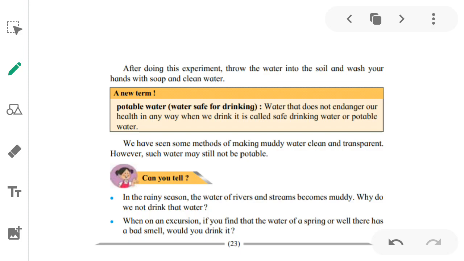So after doing this experiment, throw the water into the soil and wash your hands with soap and clean water. So we derive a new term from it, potable water.